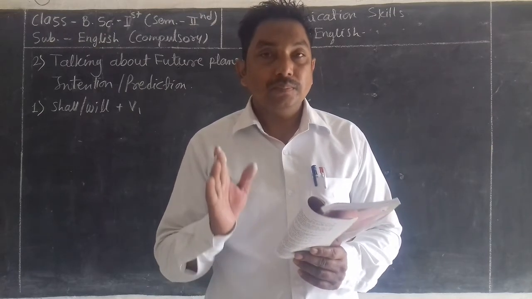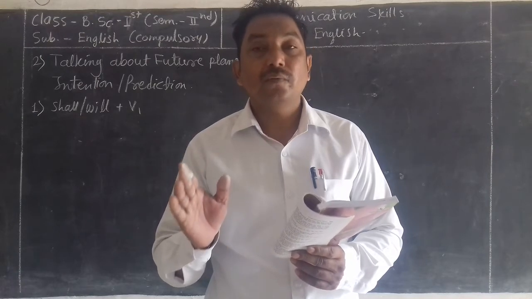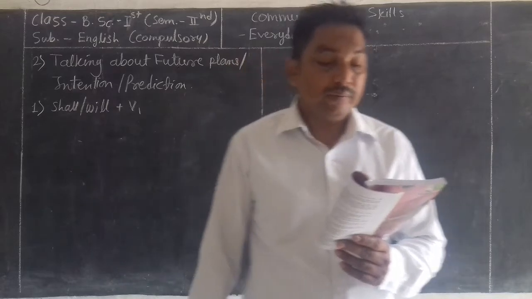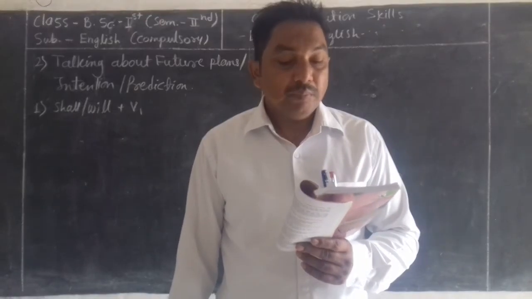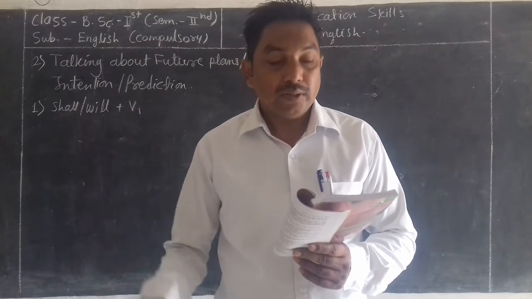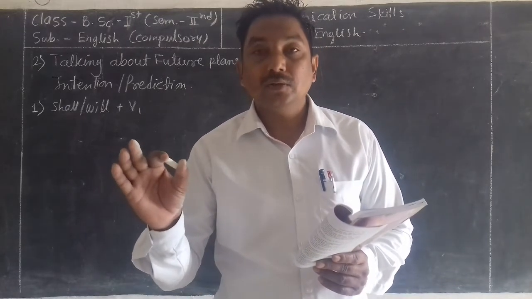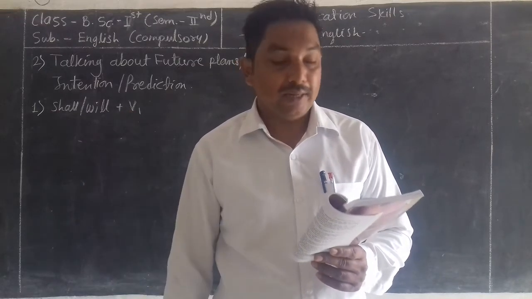So not only the simple present tense, but the present continuous tense can also be used for future events. Usually the time is mentioned, like next week, tomorrow, next month.